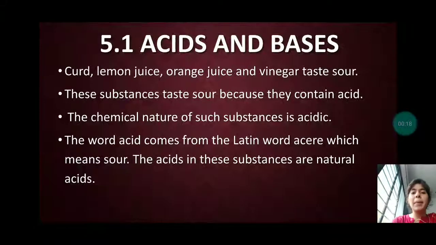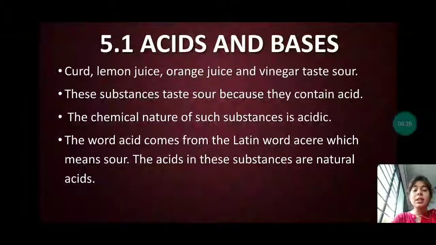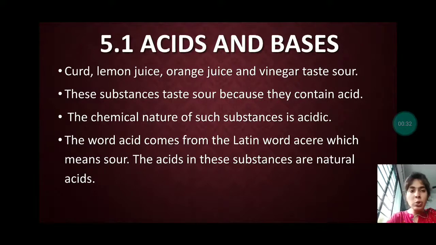Acids and bases. There is a variety of chemicals as well as natural acids and bases. Let us see some natural acid and base examples. Curd, lemon juice, orange juice and vinegar taste sour. So these contain acid, and acid tastes sour.